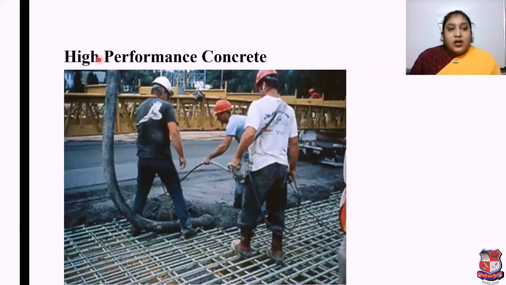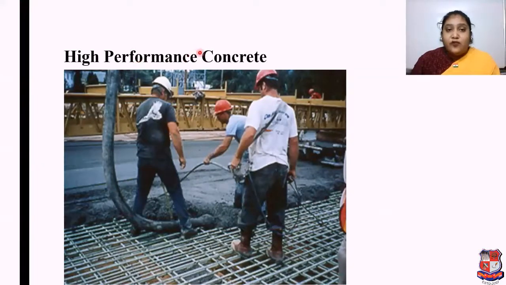Here under high performance concrete, I have taken one image from Google. From that image and from that word, you can easily understand that it is concrete having good performance compared to conventional concrete.